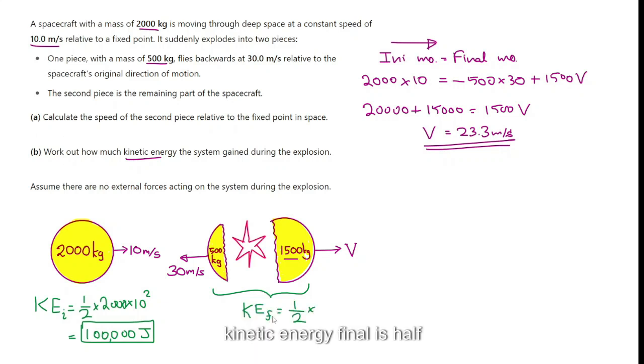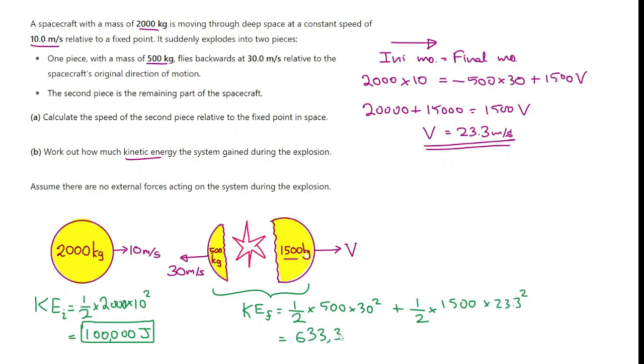So the final kinetic energy is half times 500 times 30 squared. That is for the first piece. Add half times 1500 times 23.3 squared. That gives 633,333 joules.